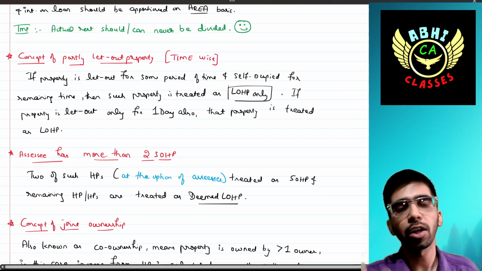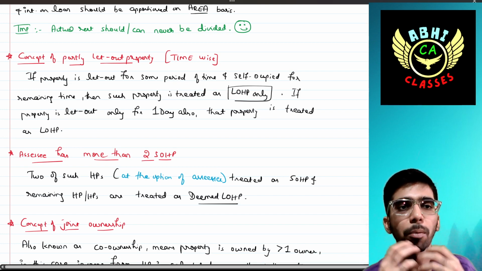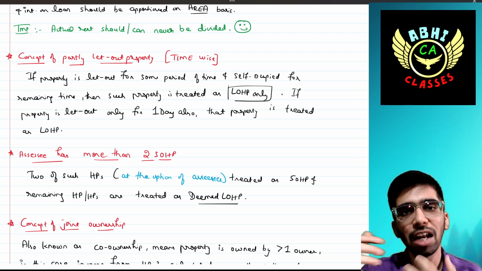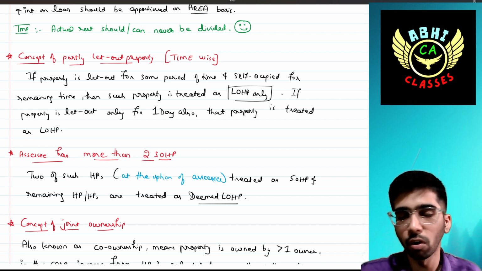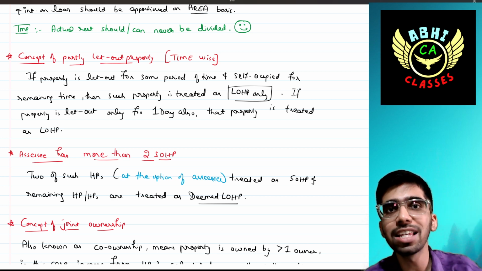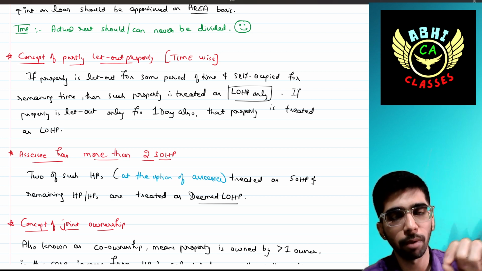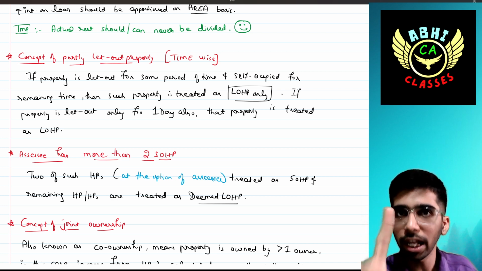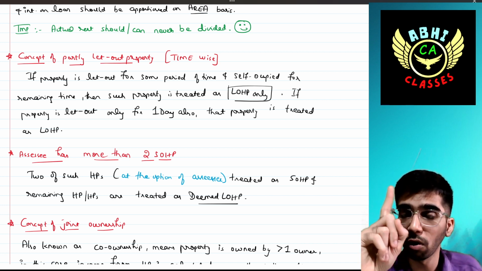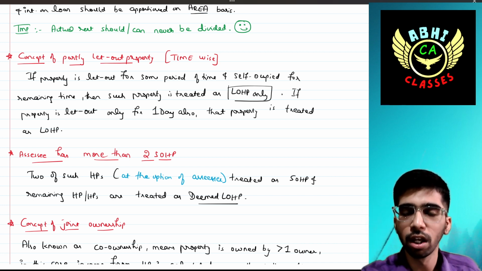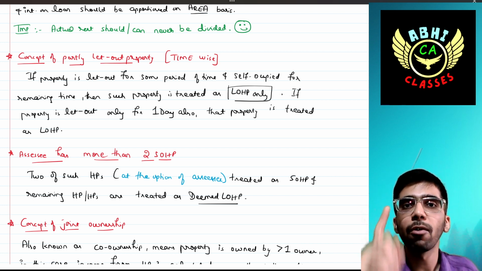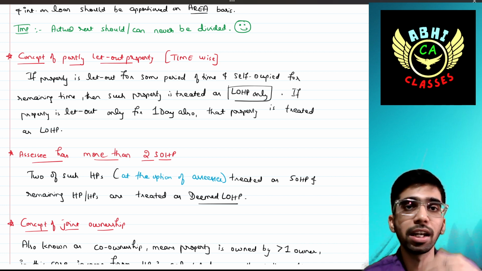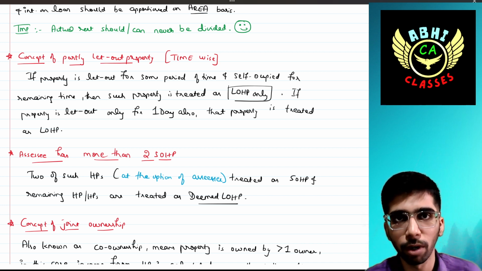Next, the concept of partly let out house property, time wise. If the property is let out for some period of time and self-occupied for the remaining part of the year, then such property is always to be treated as let out house property. Remember, even if the property is let out for only one day in the whole financial year 23-24, that house property should always be treated as let out house property, even though for the remaining 365 days it is being self-occupied.